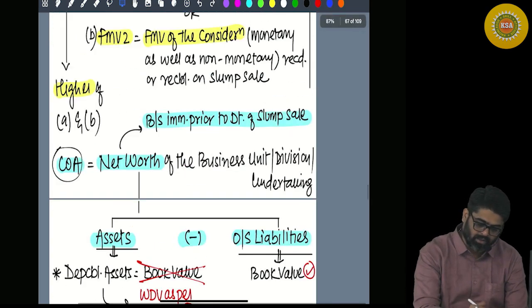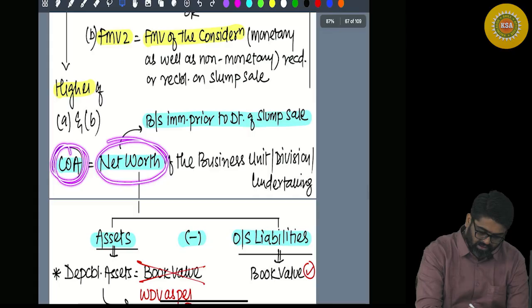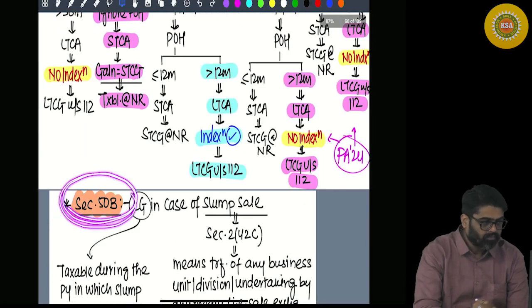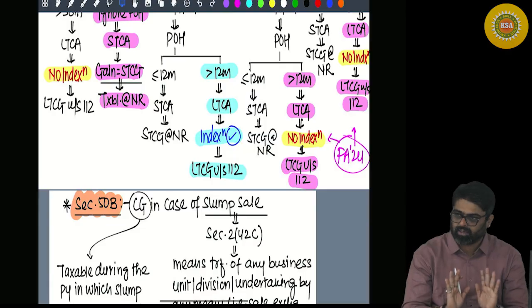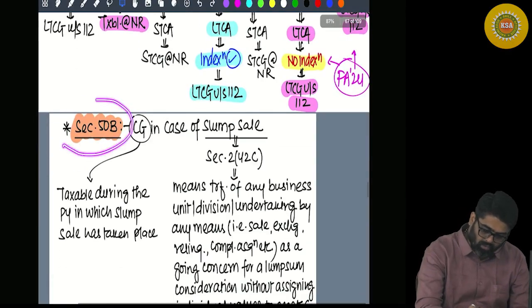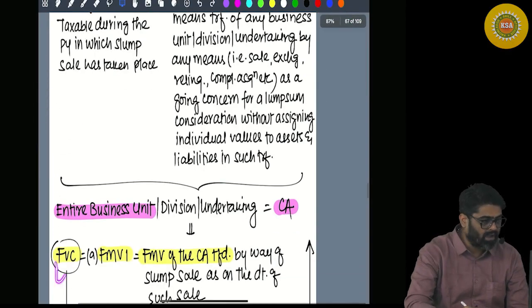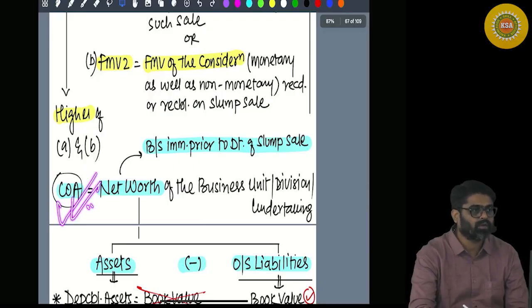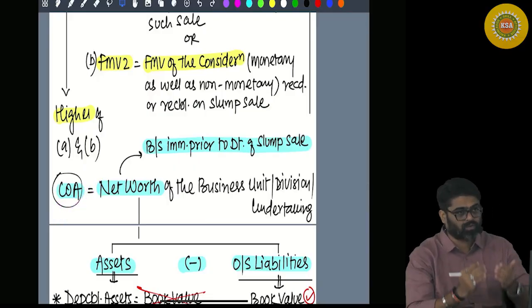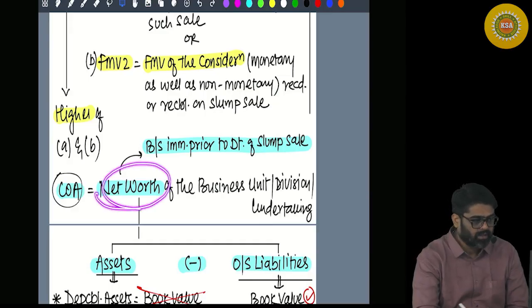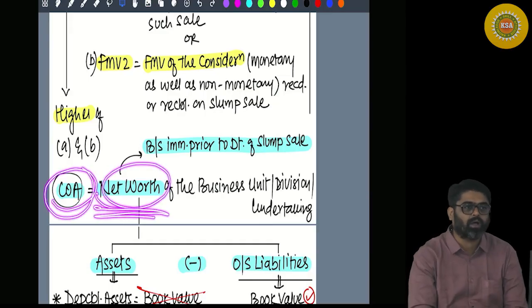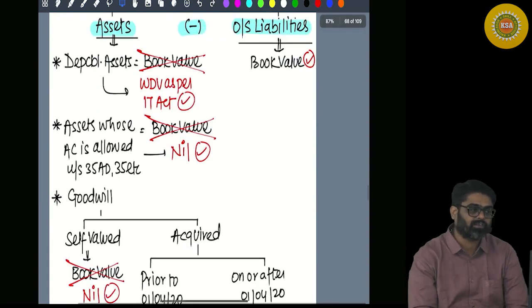To calculate the cost of acquisition, which is nothing but net worth for the purpose of section 50B. You are calculating capital gain under 50B. So to calculate this capital gain under 50B, you have the full value of consideration. What are you calculating now? Cost of acquisition. What is this cost of acquisition? To calculate the capital gain, the net worth. And to calculate this net worth, which is ultimately going to become your cost, will you take assets?